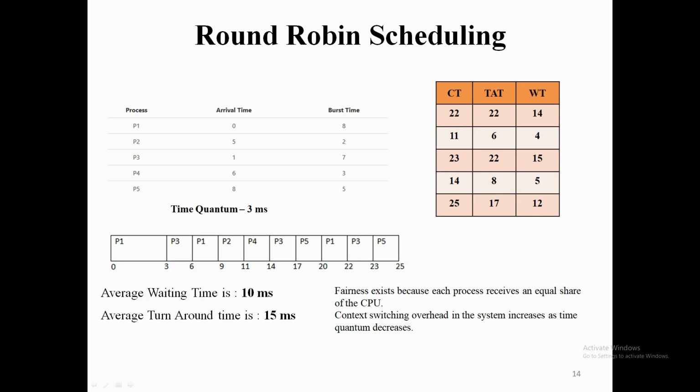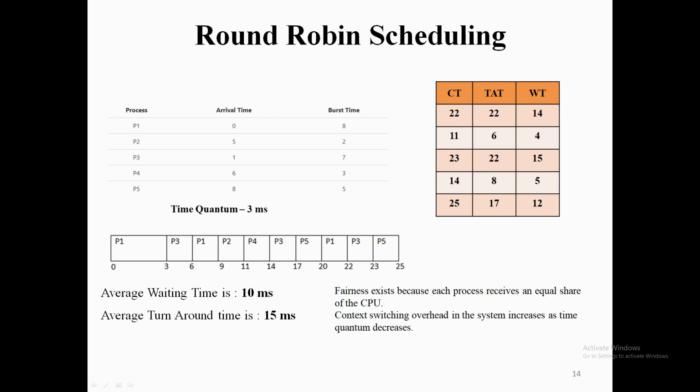When you see the arrival times of the processes, we can clearly see that process P1 arrived at time 0. Our time quantum is fixed as 3 milliseconds, while the burst time of the process is 8. Since the time quantum is 3, process P1 will be allocated to the CPU for 3 milliseconds. So from 0 to 3, P1 will be executing.